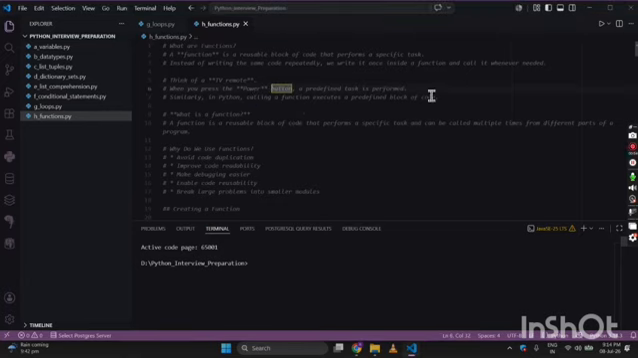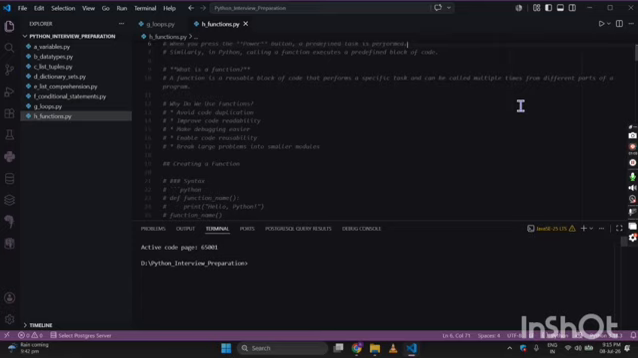When you press the power button, a predefined task is performed. Similarly, in Python, calling a function executes a predefined block of code. So a similar block of code is present in the TV remote as well. A function is a block of code that performs a specific task and can be called multiple times from different parts of the program. Suppose I am performing addition multiple times in my program. So I can call that particular addition function as many times as I want.